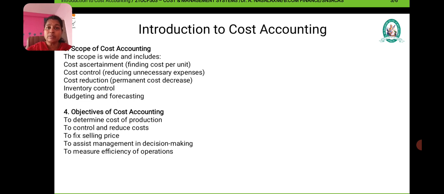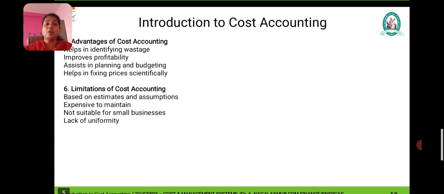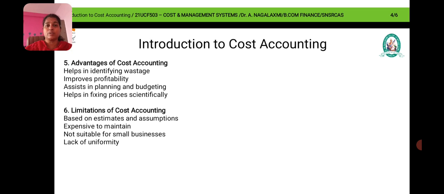They have to determine the cost of production, control and reduce the cost, fix the selling price, and decide how much to produce, how much to price, and where to sell. These are the objectives.